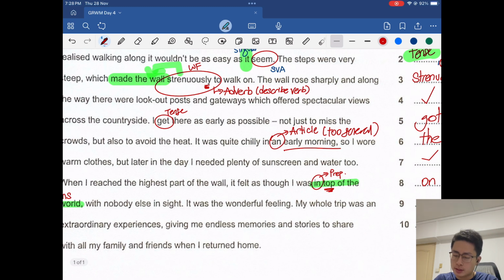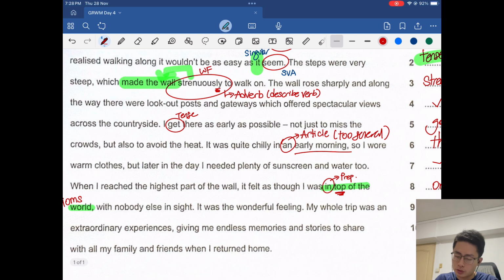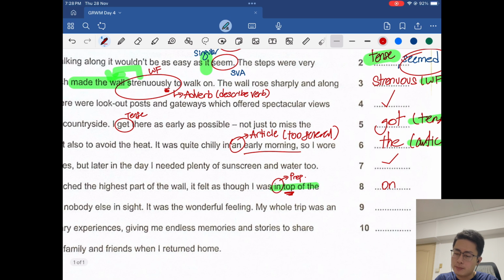With nobody else in sight, it was the wonderful feeling. My whole trip was an extraordinary blah blah blah. So line 9 has the exact same error that we already did for line 6. It has the exact same error as line 6. Are you able to find it?